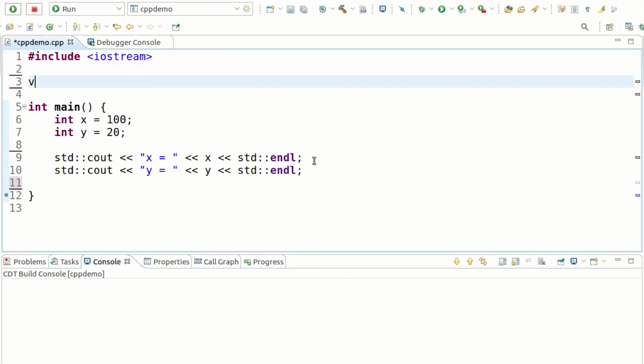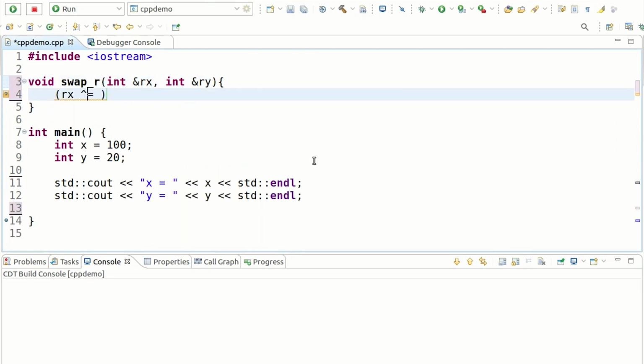Okay, so we can create one function void swap with reference variable int &x and int &y. Okay. Reference variable x XOR with reference variable y, then again reference variable y XOR with reference variable x, then again reference variable x XOR with reference variable y.